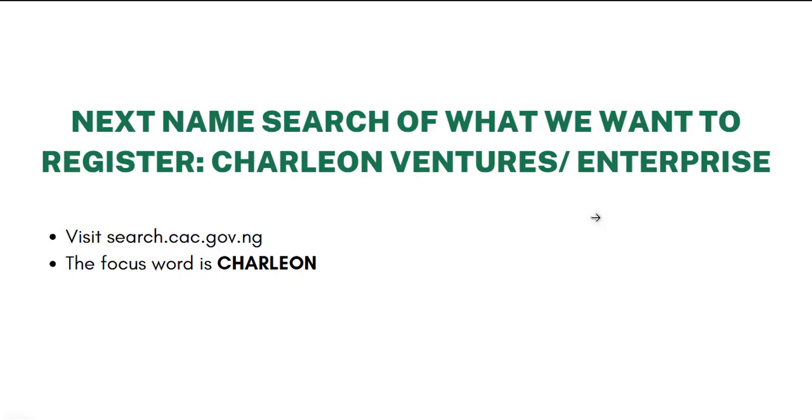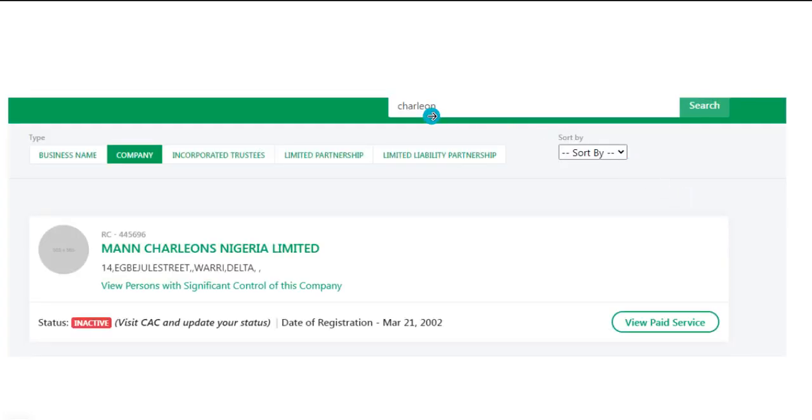So we proceed. Next, name search of what you want to register. So we are going for Chalion Ventures Enterprise, assuming this is the name. So to start, visit search.cac.gov.ng. The focus word is Chalion. We don't have to concentrate on ventures. Like some will go and type Chalion Ventures. So you will see search not found.